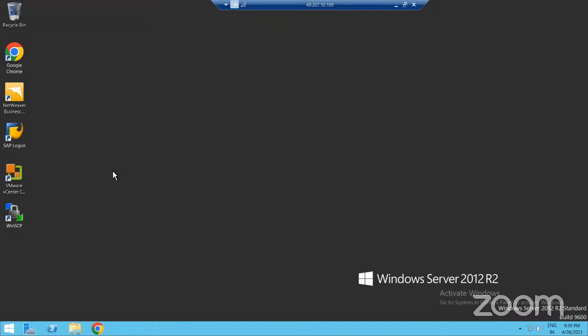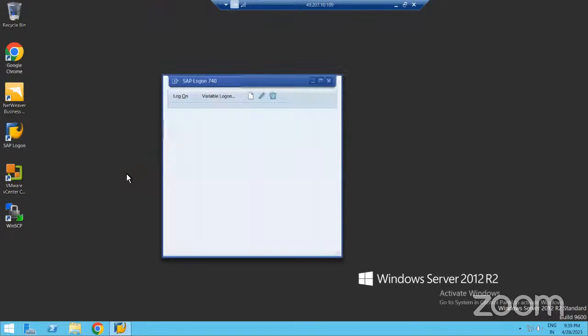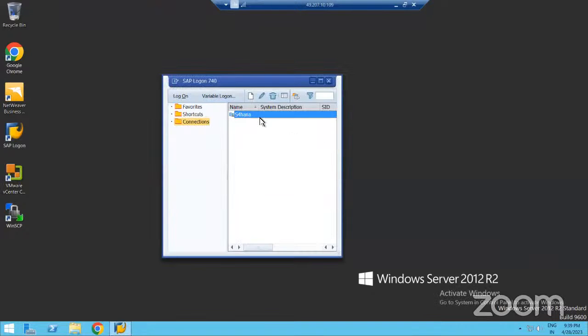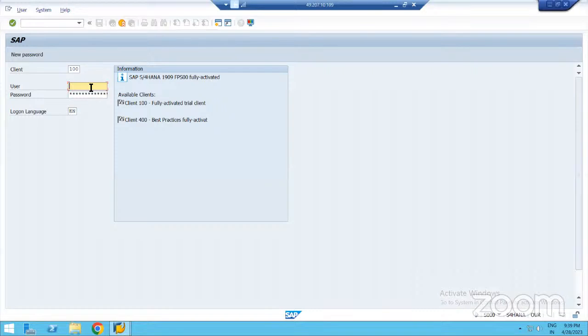If you see here how to log in, just double click on this SAP login. Once you double click, it will take you to the SAP login page. In the login page, you have to put your user ID and password. Then press Enter on the keyboard. So just enter.